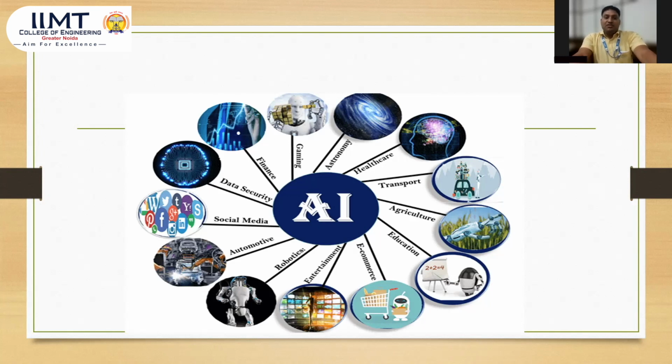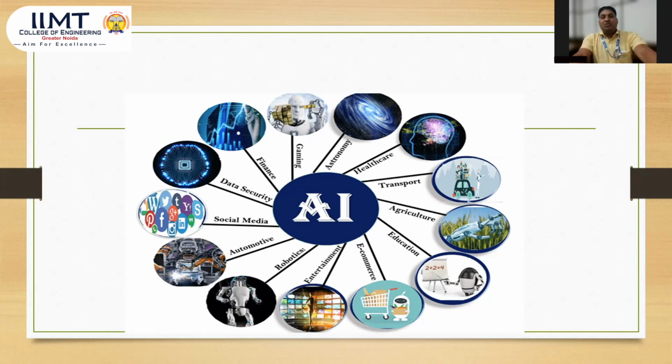Healthcare also uses different kinds of artificial intelligence machines, for diagnosis of problems and solving of these problems. So here is healthcare using artificial intelligence. Astronomy: we know about the different kinds of artificial intelligence tools used in astronomy, by understanding the working of galaxies and different types of tasks.